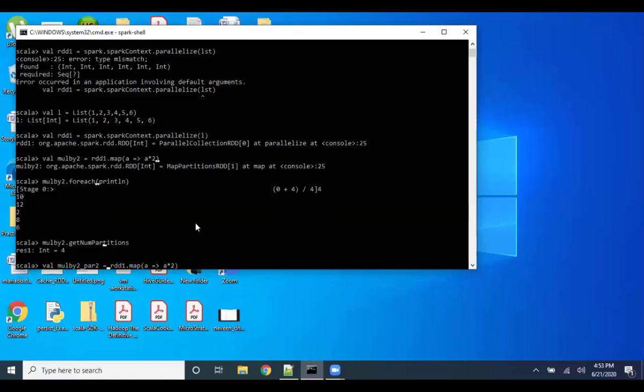Now what I wanted is, you have created RDD1, right? Yes. RDD1, you showed me that the number of partitions was 4. Now can you create an RDD with number of partitions as 2? Okay. Okay, very good.